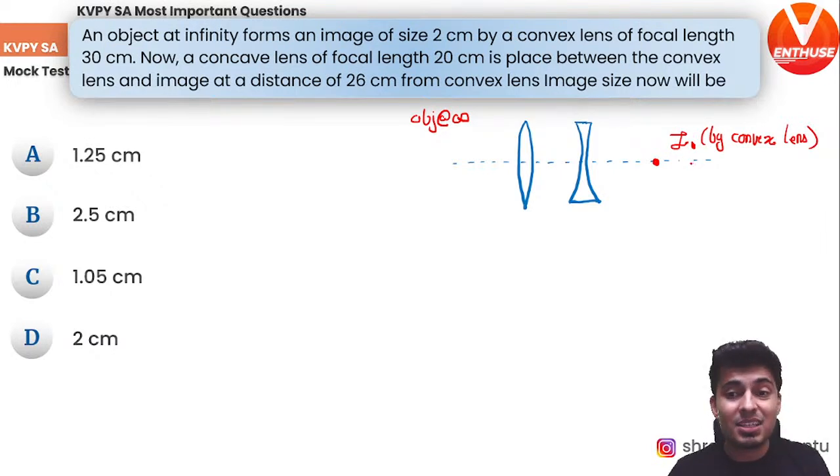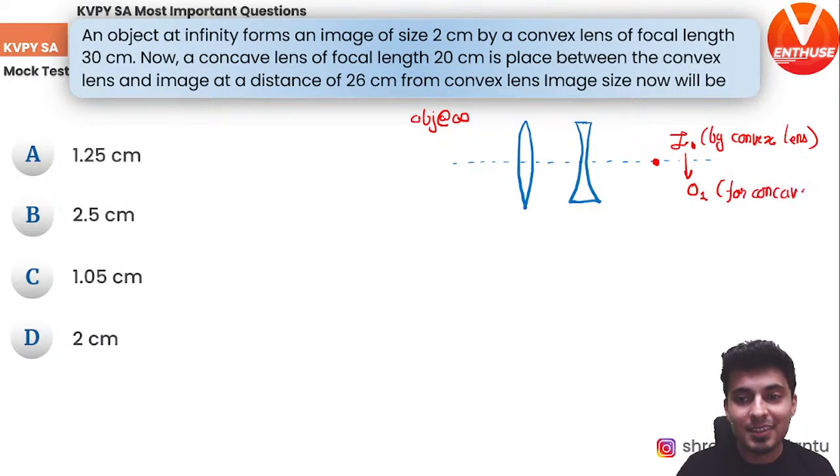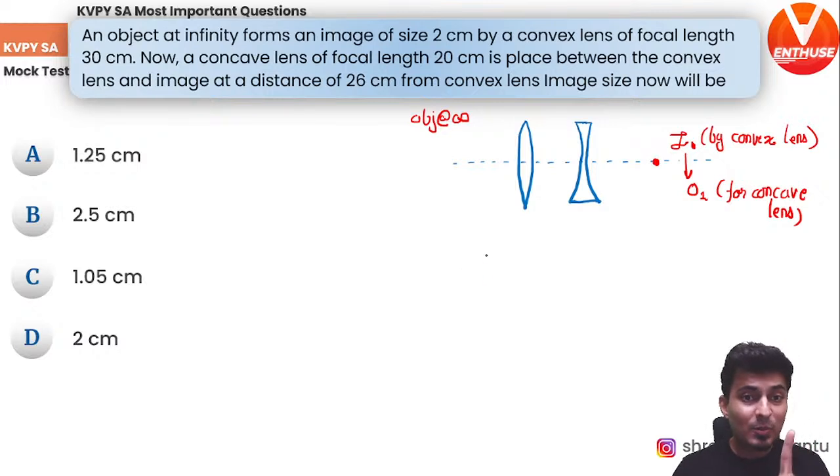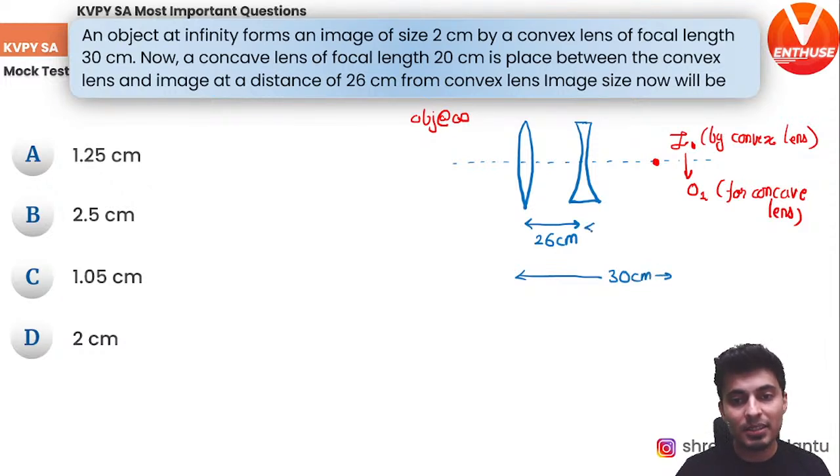Now this image will become the object for the concave lens. And it's clearly mentioned in the question. See, look at this. What is mentioned? The lens is placed at a distance of 26 centimeters from the convex lens. This is 26 centimeters, and this whole thing was 30 centimeters. So obviously this one over here is 4 centimeters.